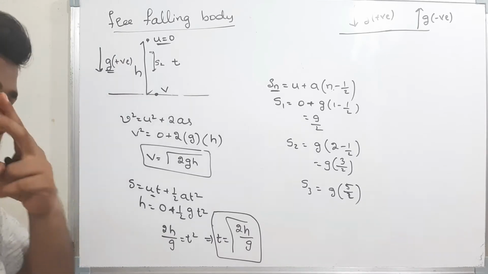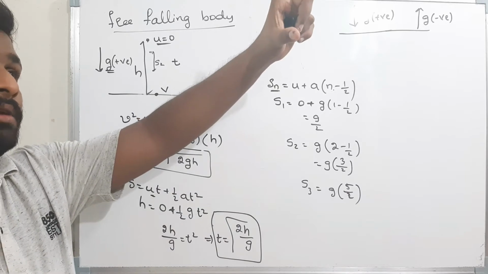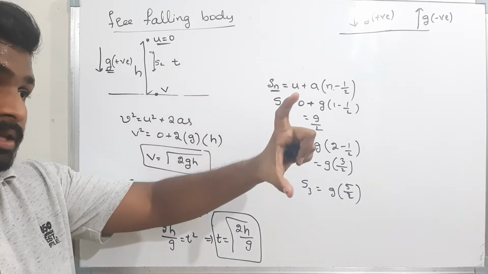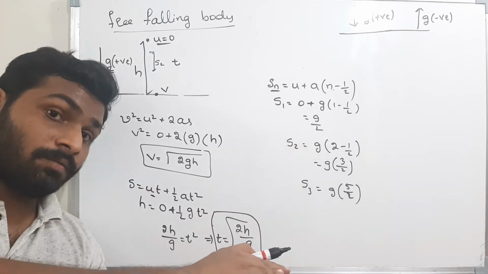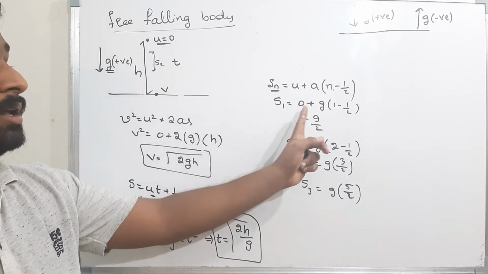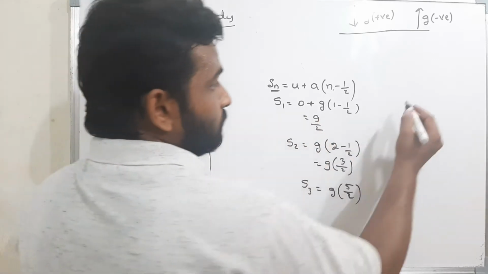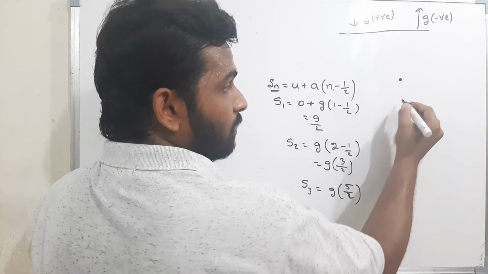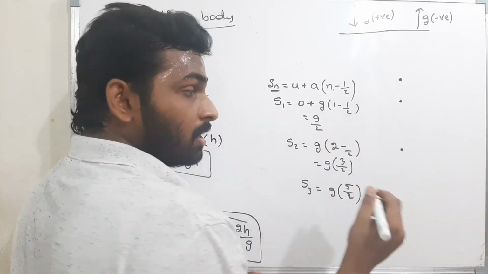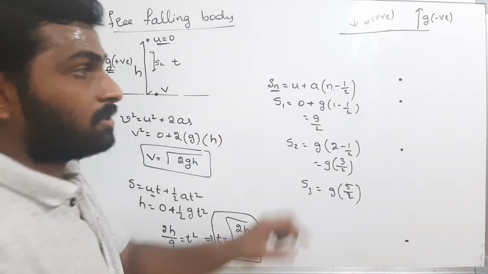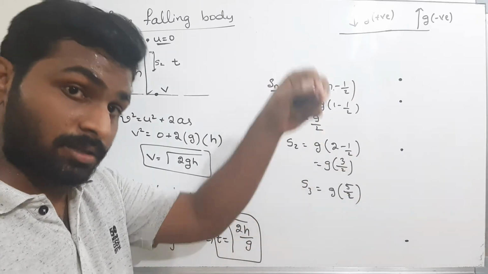That means at every second the distance travelled by the body is gradually increasing. Here the body travels g by 2 in first second, and in second second the body travels g into 3 by 2, and in third second the body travels a distance of g into 5 by 2. That means at every second the distance travelled by the body is increasing. See here, initially the body is here. In 1 second the body will be somewhere here. In second second the body will be somewhere here. In third second the body will be somewhere here. That means at every second the distance travelled is increasing because of the increase in the velocity.